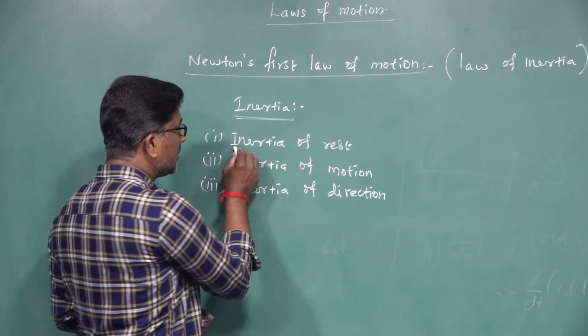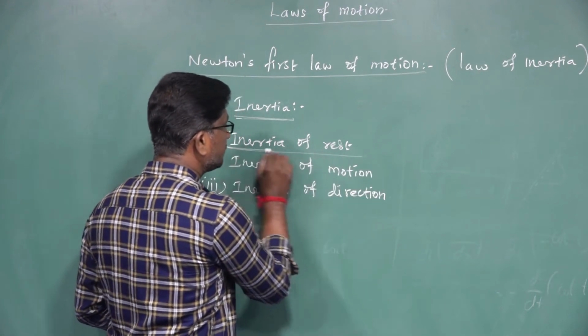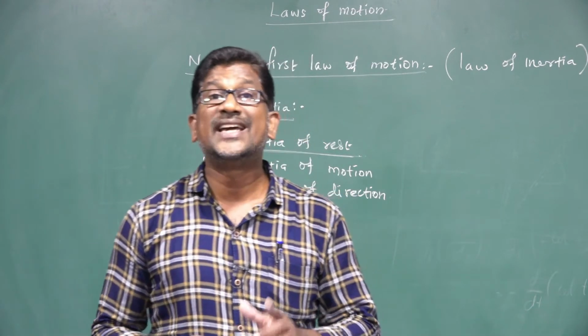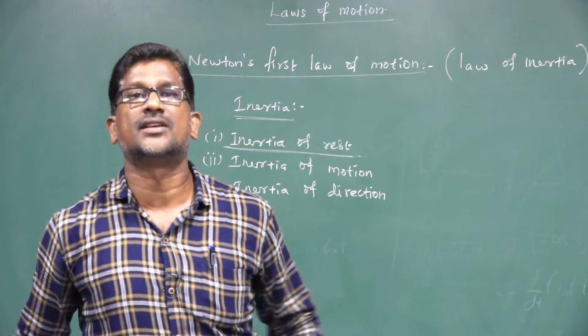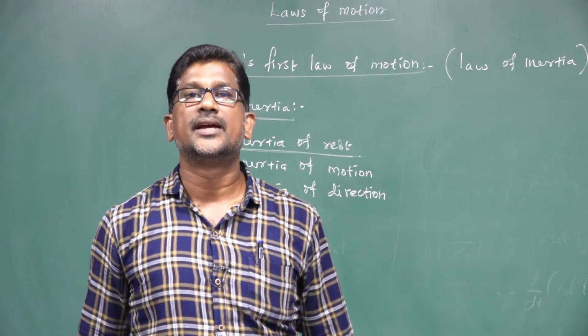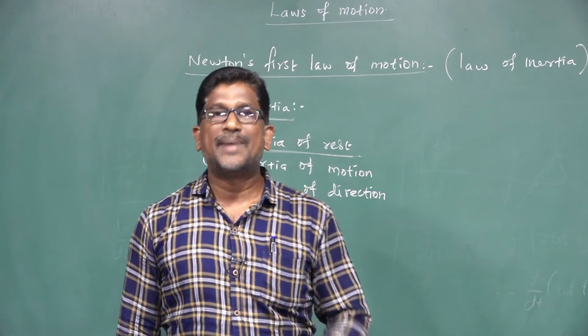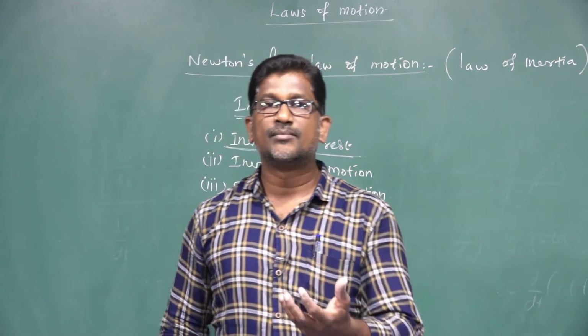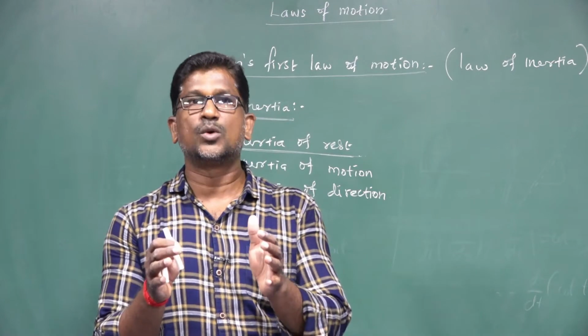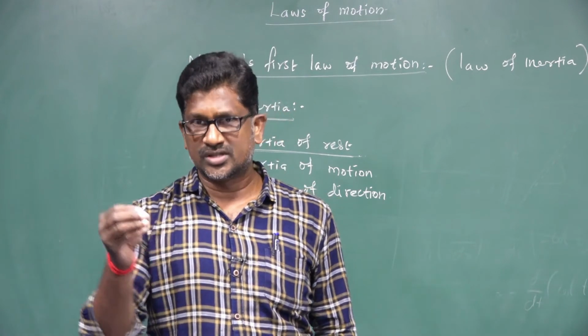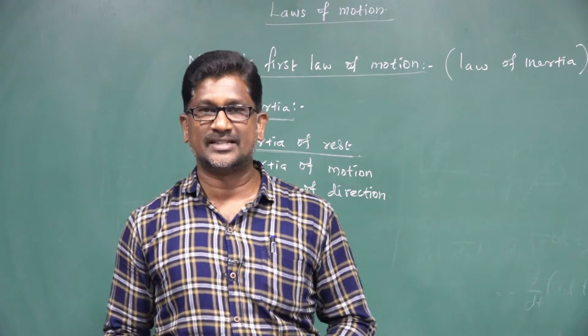So first, inertia of rest. The inability of a body to change its state of rest by itself is known as inertia of rest. For example, a passenger is sitting inside a bus which is at rest.